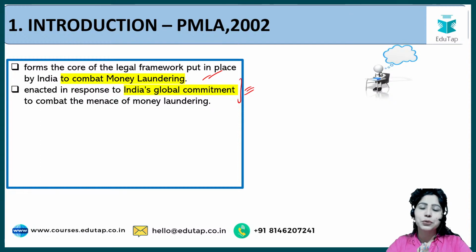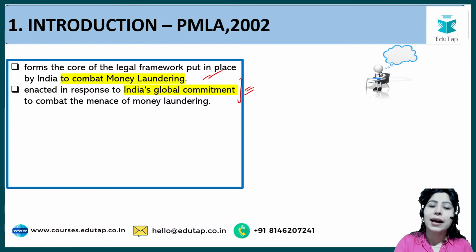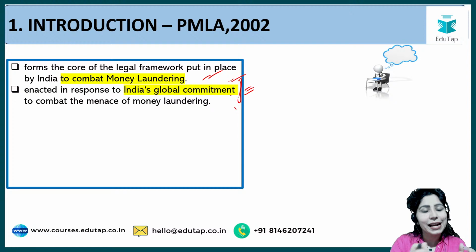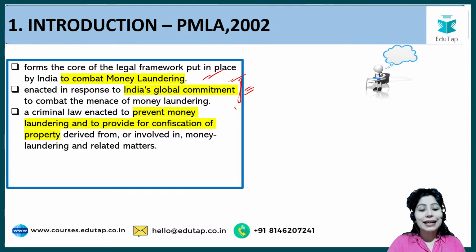तो money laundering जरूरी नहीं है कि kidnapping इंडिया में ही हुआ है, या जो drugs trade है it has happened only in India. It can happen in other countries also. तो सारी countries मिलके करती हैं, and India also had a commitment with other countries. वियना कन्वेंशन है और बहुत सारे कन्वेंशंस हैं, तो इसीलिए इंडिया ने ये एक्ट लागू किया है. The third one here is that it is a criminal law enacted to prevent money laundering.